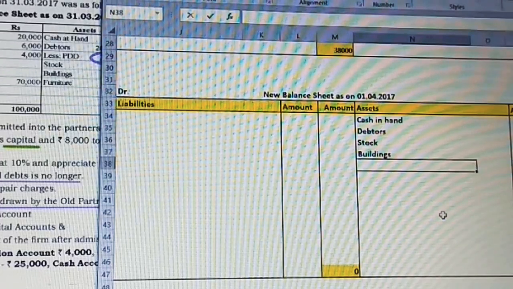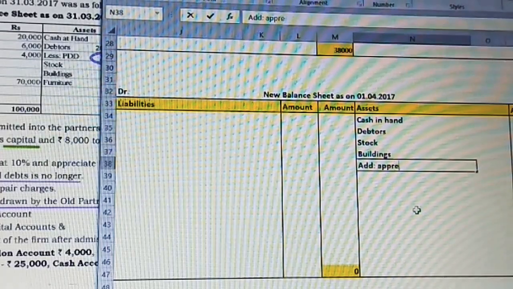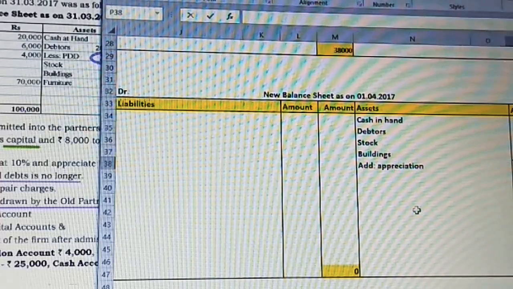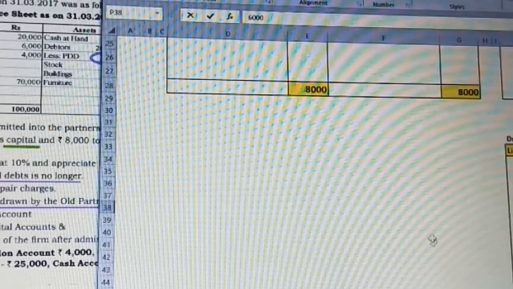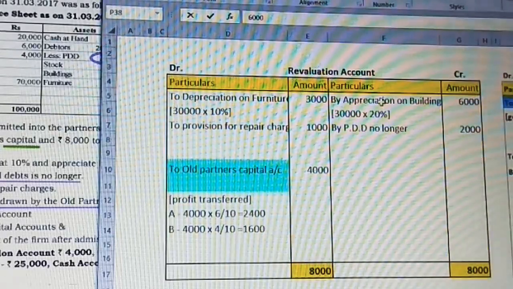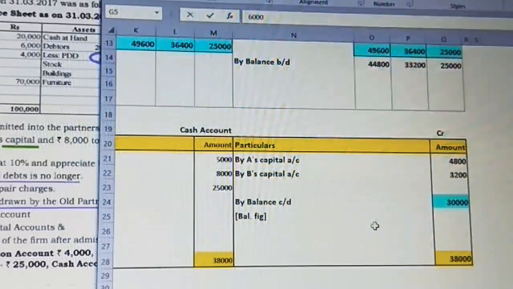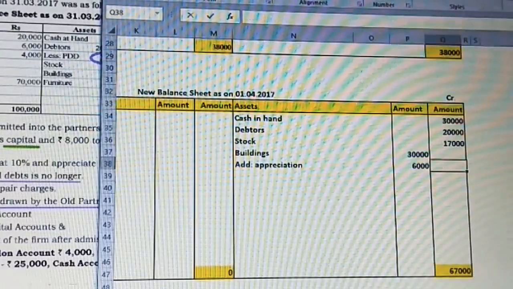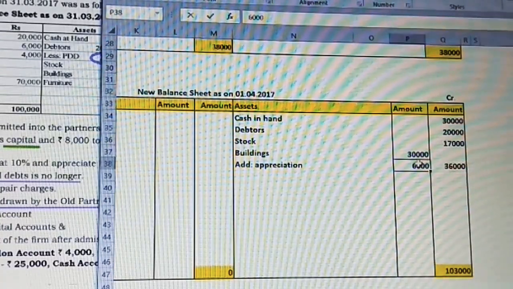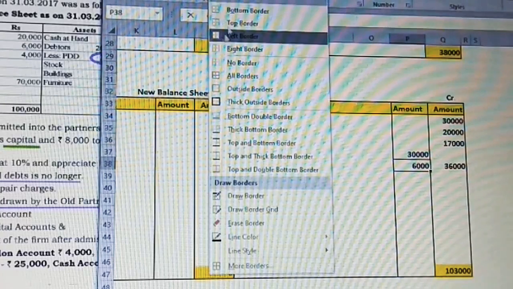Now for buildings we have appreciation. So I'm going to add the appreciation value which we got, which is going to be 6,000. Just observe, moving on to the revaluation account, could you all see here, appreciation on building is 6,000. This value we are going to take now. Always check for the adjustment in revaluation account what we have calculated. Now 30,000 plus 6,000 gives us 36,000. So this building is completed now.